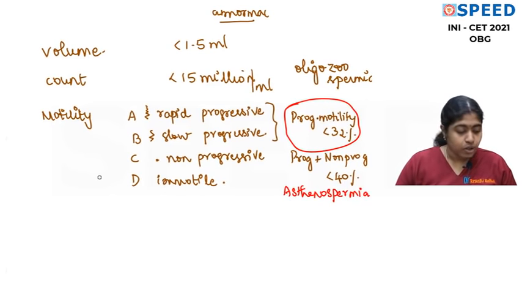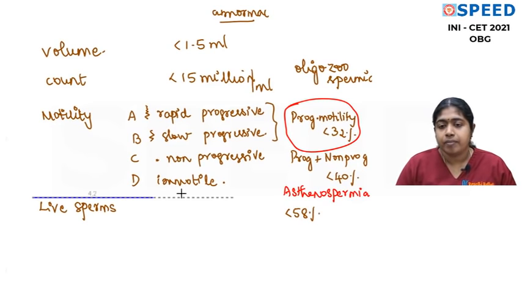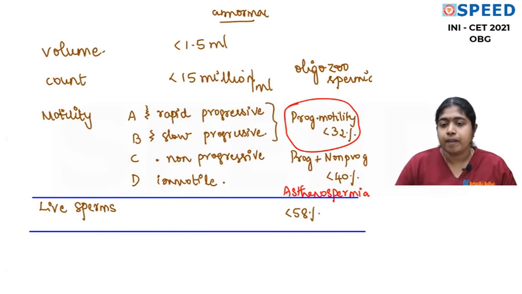Okay. Now let's talk about the live sperms. The amount of live sperm should be more than 58%. So when it is less than 58%, we call it necrospermia. Necrospermia. So please remember all these numbers.